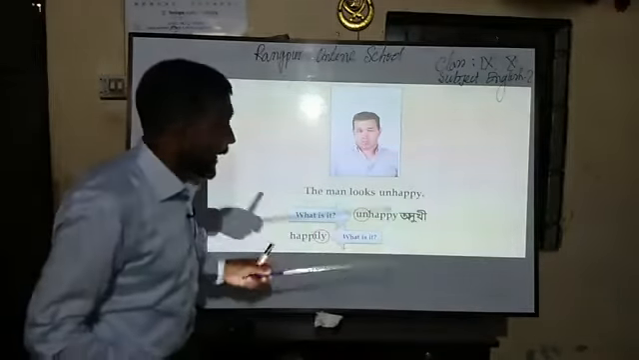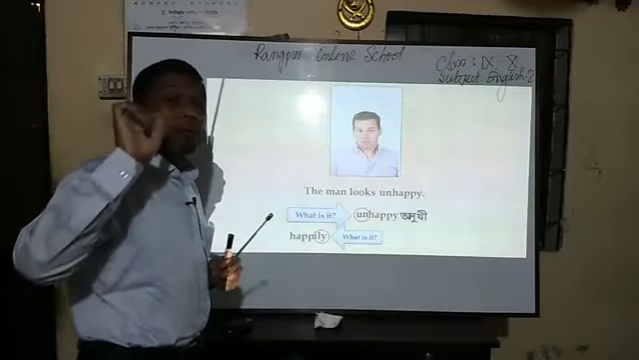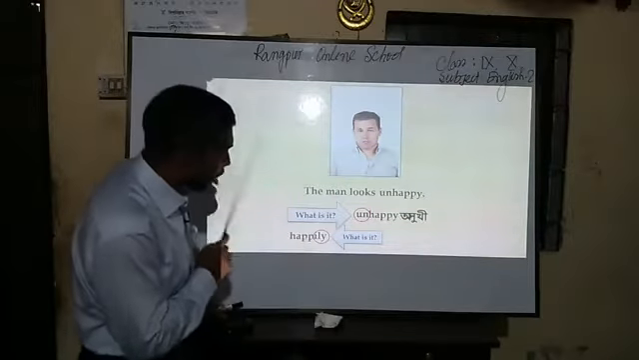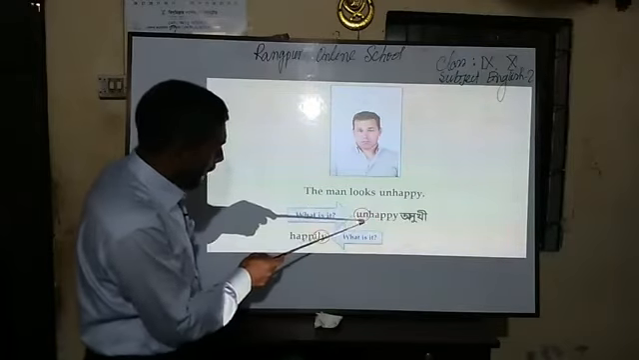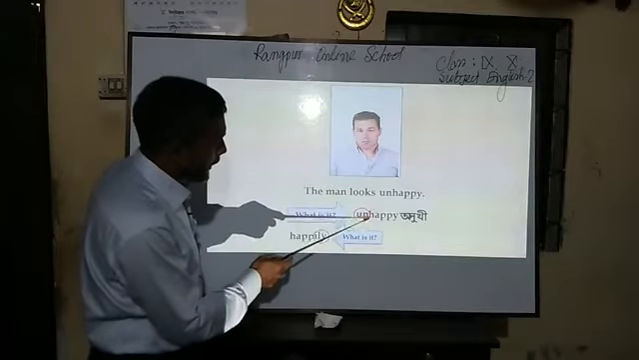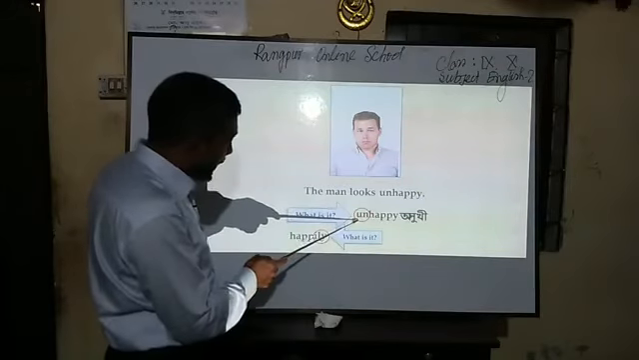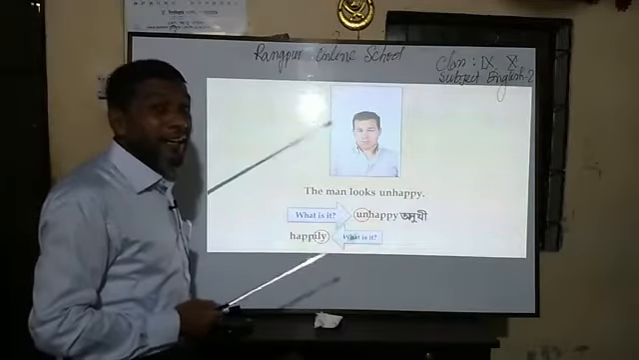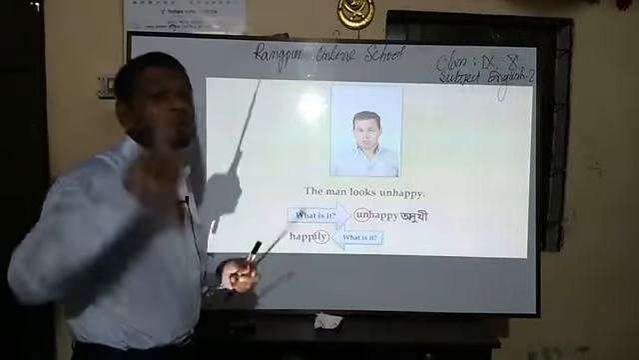Dear students, what I was telling you before: if I use any particles before or after a root word, what happens? Here is an example. Here, happy is a root word. I have used a particle before it, so you can tell this is a prefix. When I have used a prefix, what happens? Happy is an adjective, unhappy is also an adjective, but unhappy is the opposite word of happy. So this is number one.